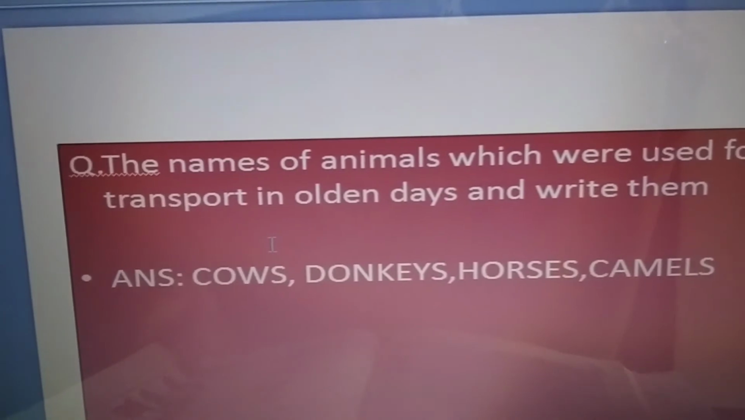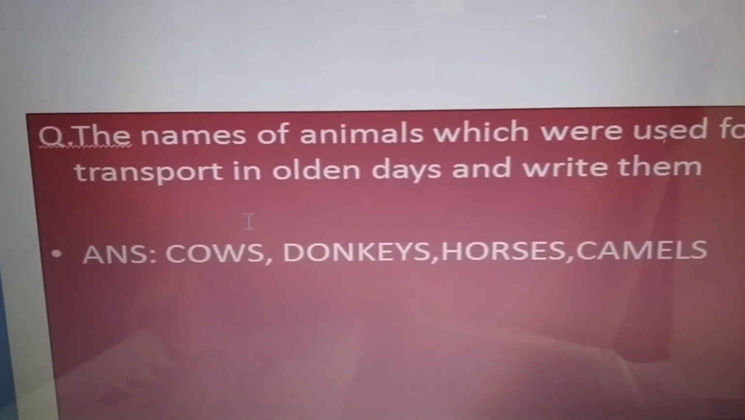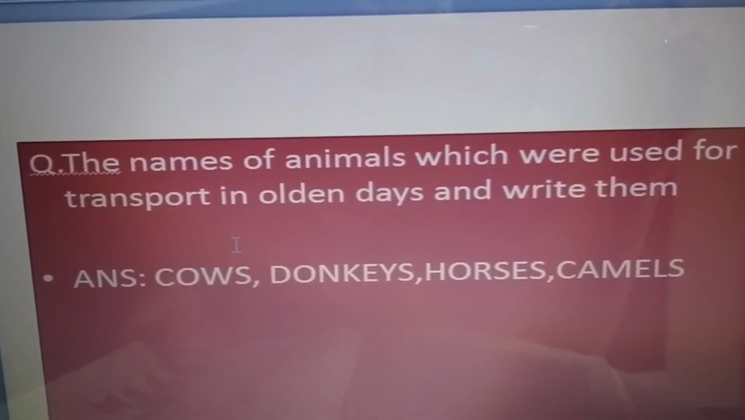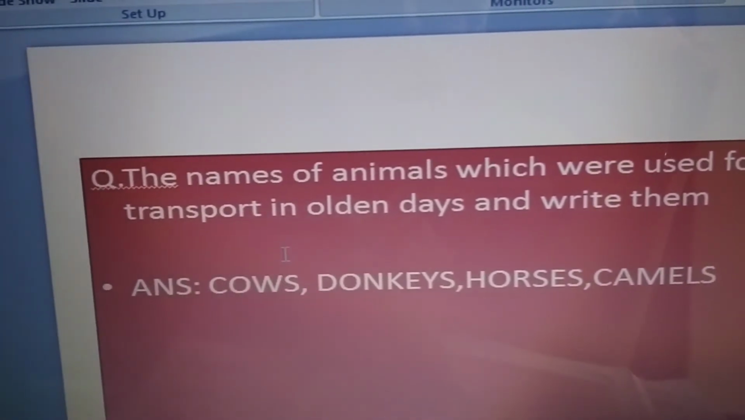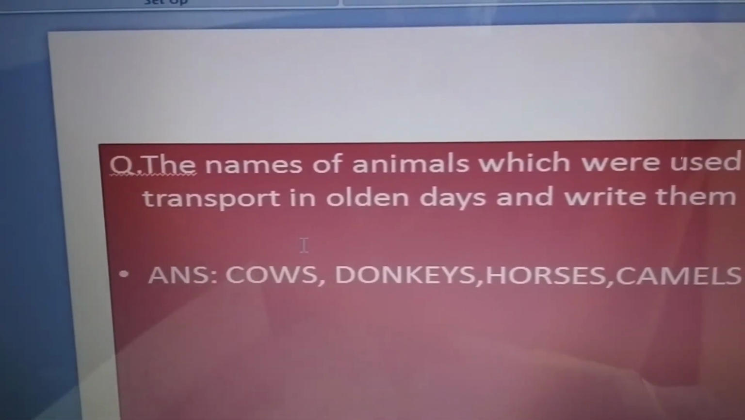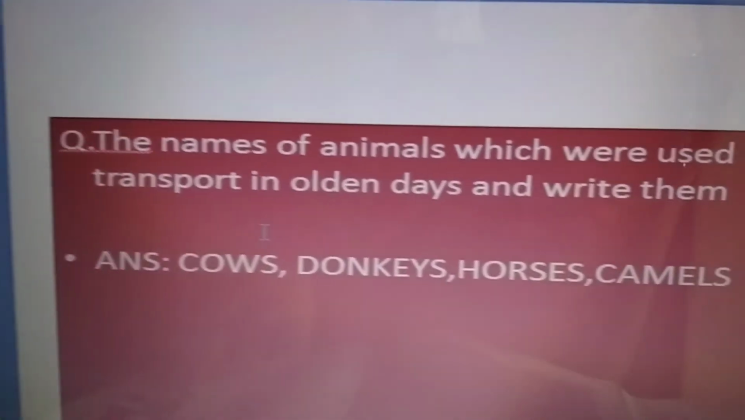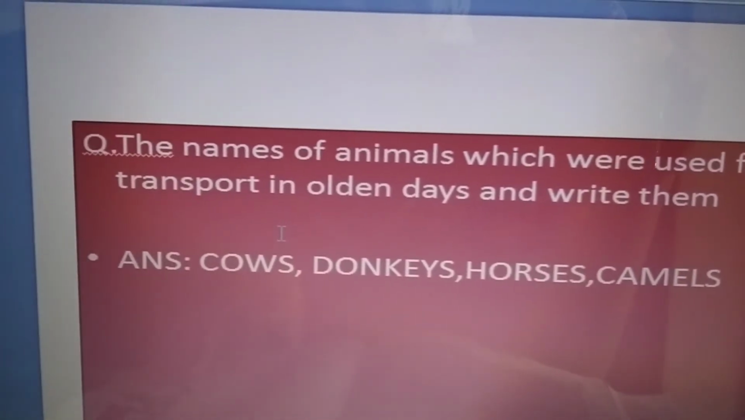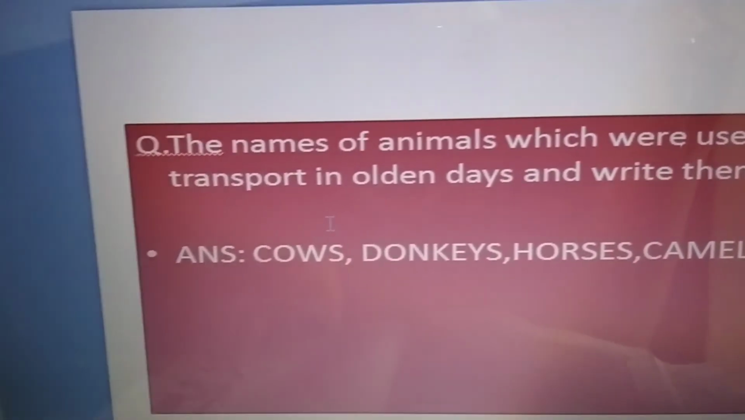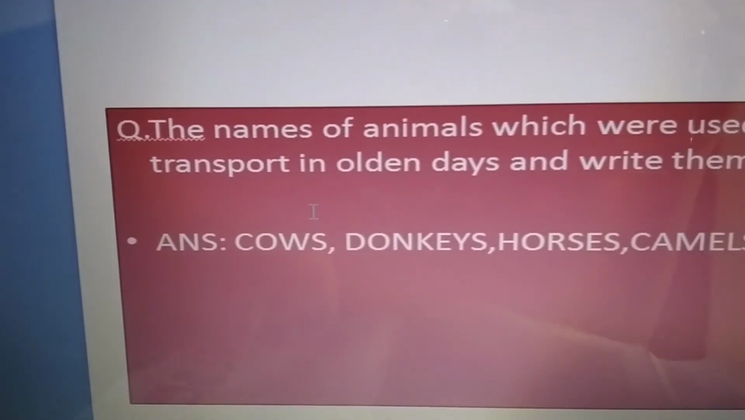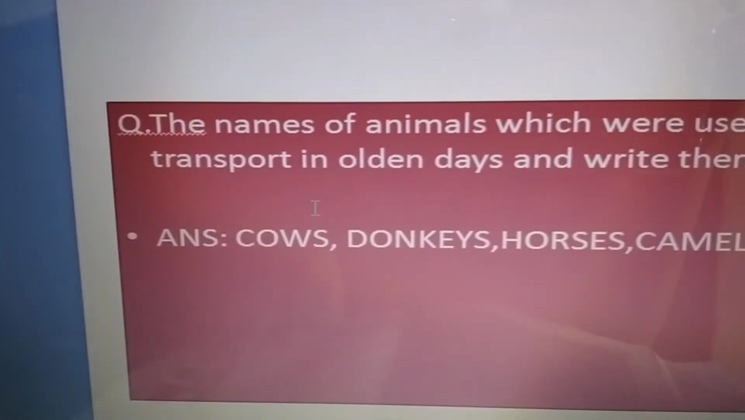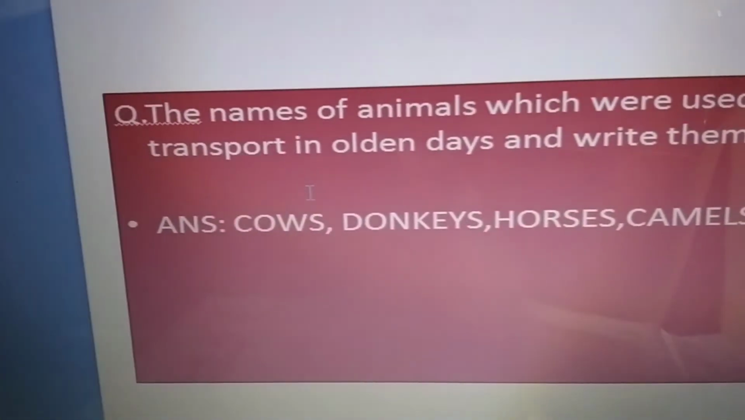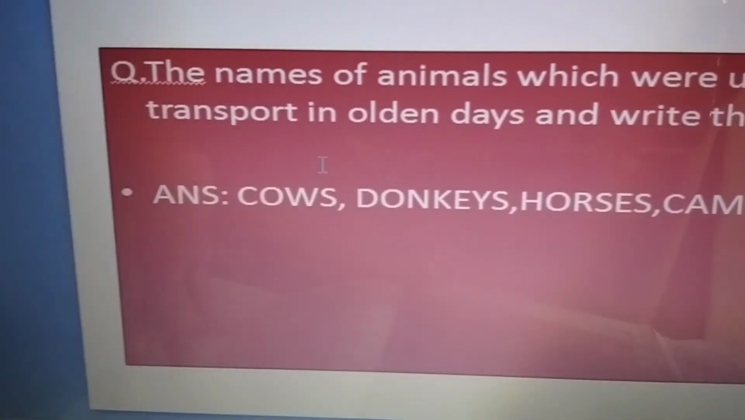Come to page number 143 and observe the following pictures carefully. Put the correct mark in front of the means of communication used by you and your family members. What is the question? Observe the following pictures carefully. Put the correct mark in front of the means of communication used by you and your family members. Okay? And come to page number 146.